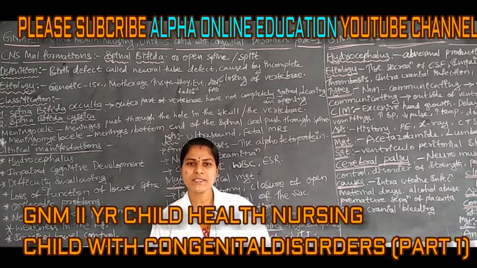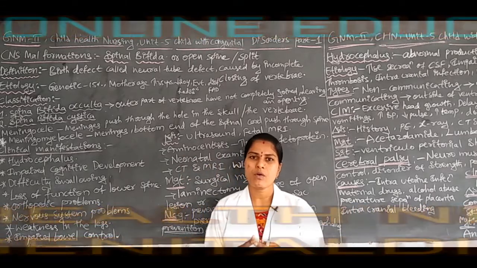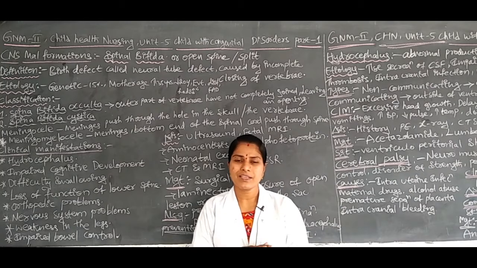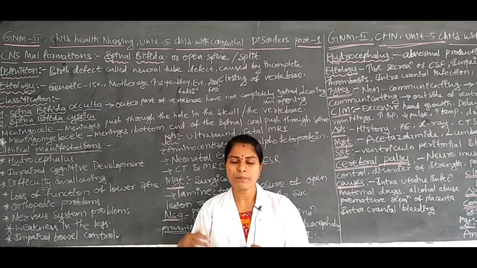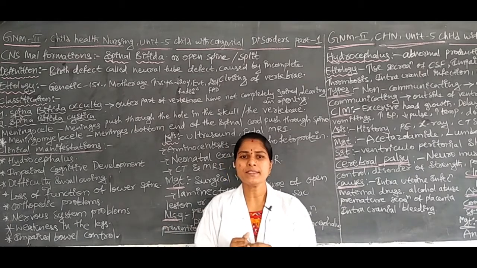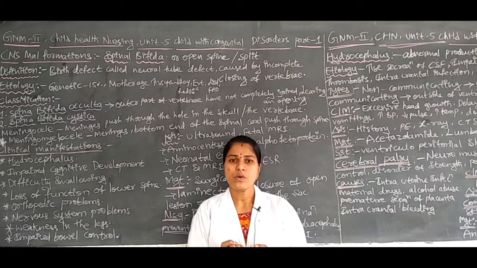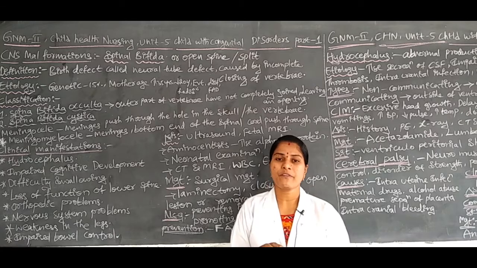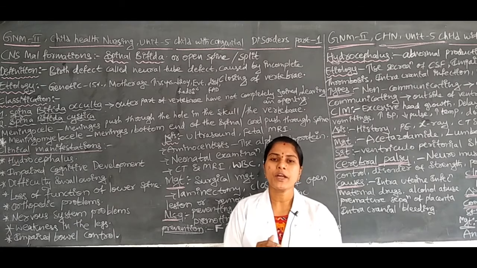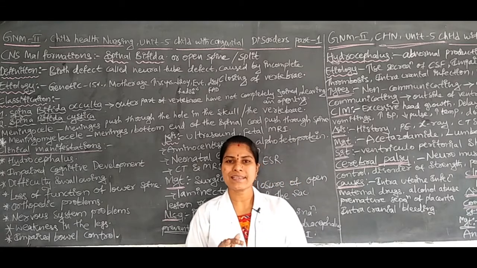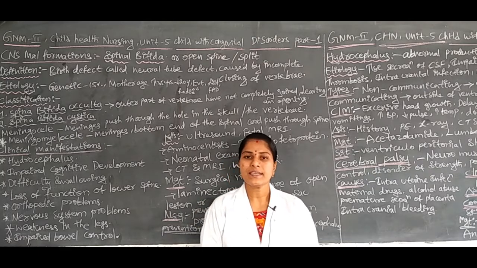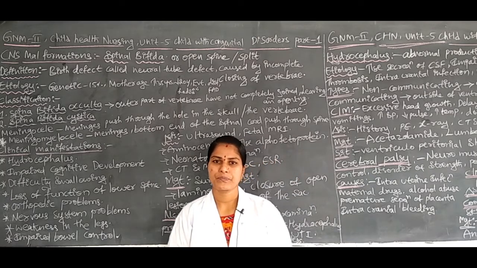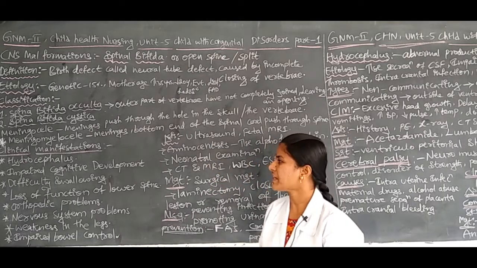Why the hole? Because of abnormal closure or sometimes opening of the vertebrae. Normally there is no opening, but due to birth defects and some abnormalities, the children will have some openings in the vertebrae. From those openings the fluid or the meninges comes out like a sac. Those conditions we call meningocele and meningomyelocele. Okay, this is the classification.